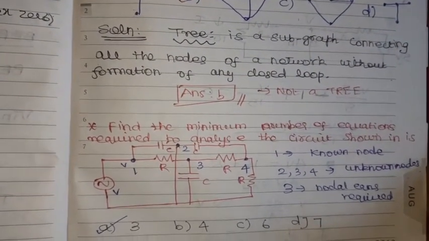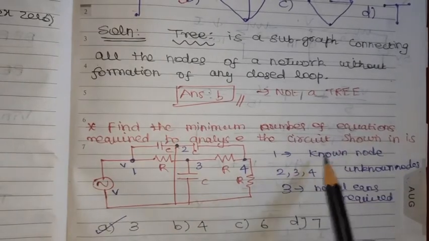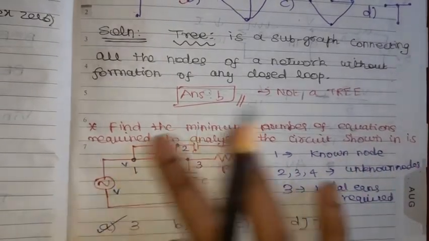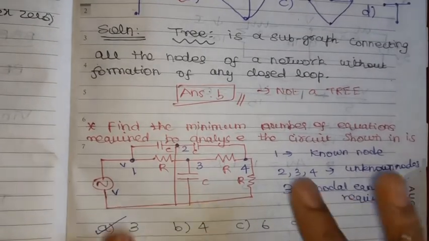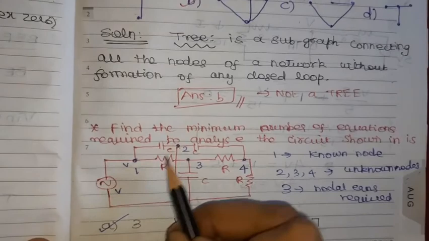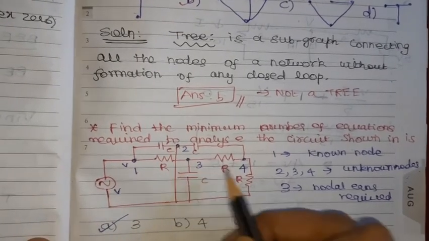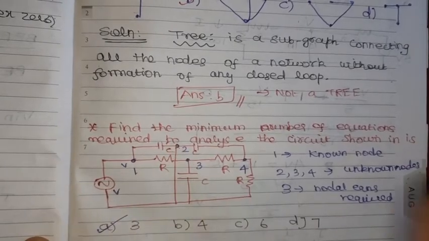Find the minimum number of equations required to analyze the circuit shown in the figure. So from this figure we are going to find the minimum number of equations needed to analyze this circuit. First, we need to identify the number of nodes. So this is node 1, node 2, this is node 3, and node 4. So totally 4 nodes here.